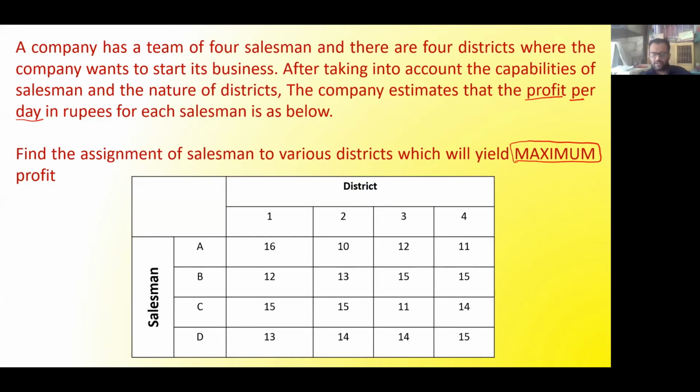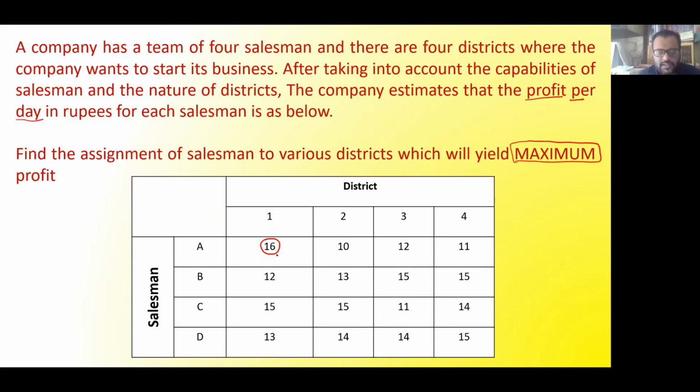Now tell me, what is the maximum number from the entire matrix? 16. Okay, so I will highlight this number. This 16 is the highest number in the entire matrix. Because I have to convert maximum into minimum, it is a pure mathematical concept: we have to subtract all the numbers from this number to convert it into a minimization problem.